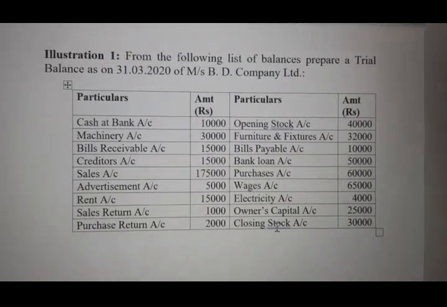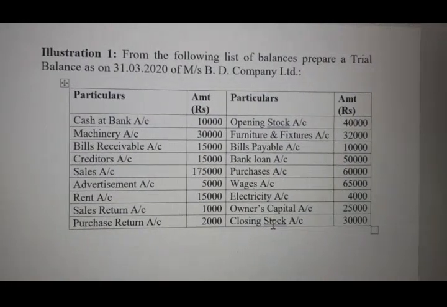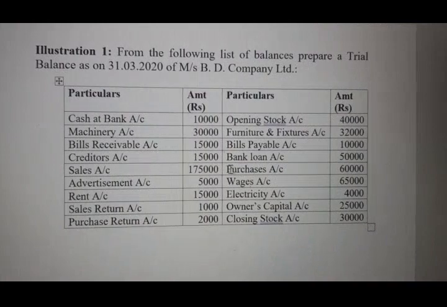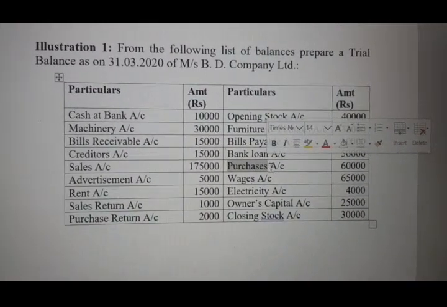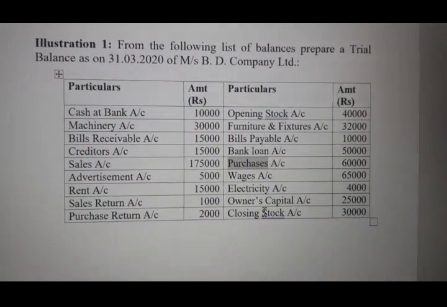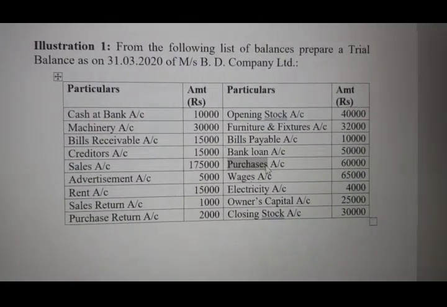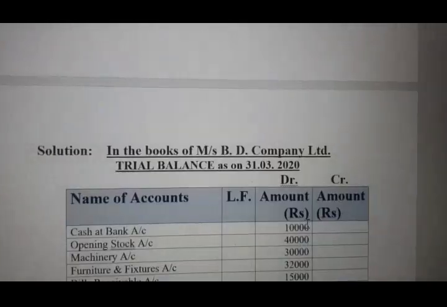Closing stock, I told you the rule about closing stock, that closing stock generally won't come. It will come only if the word adjusted is written after purchase. Otherwise, it will not come, because it is considered to be included in the purchase amount. Understood? So let us now see the solution.